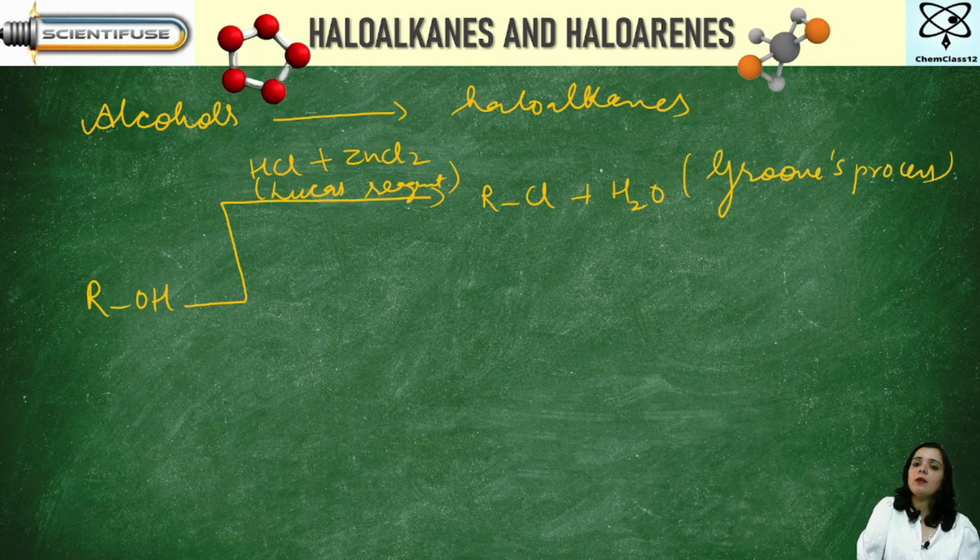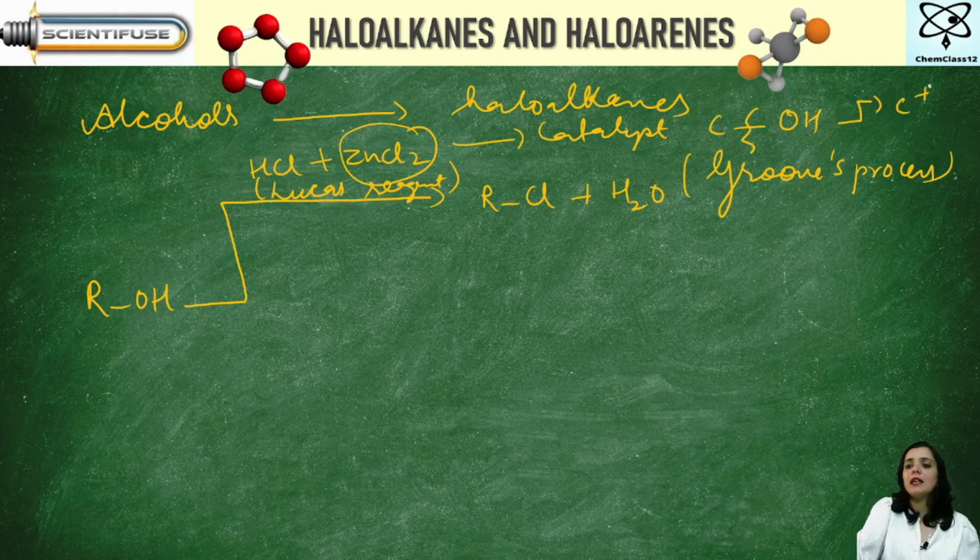Let me recall one more thing. This ZnCl2 is going to act as a catalyst. And what will it do? It will weaken the carbon-oxygen bond so that it breaks and forms a carbocation. And this carbocation is an intermediate and takes part in the reaction. Got it? Next that you have is this NaBr plus